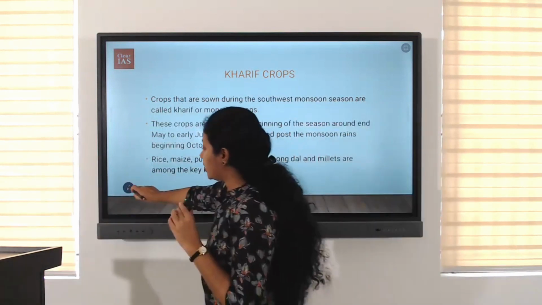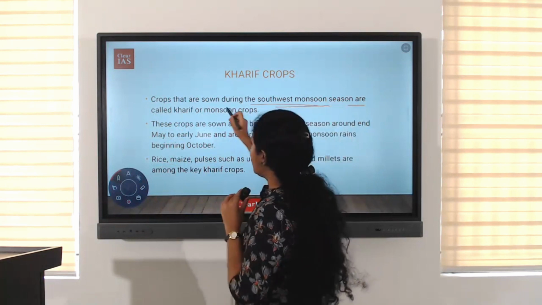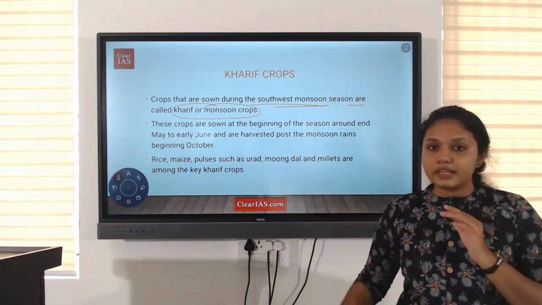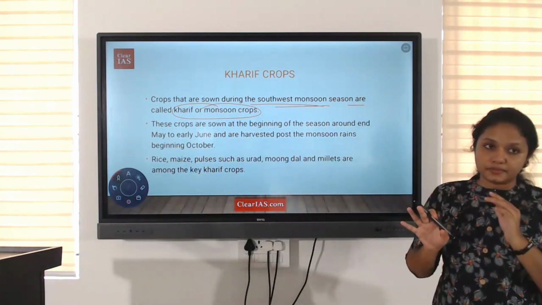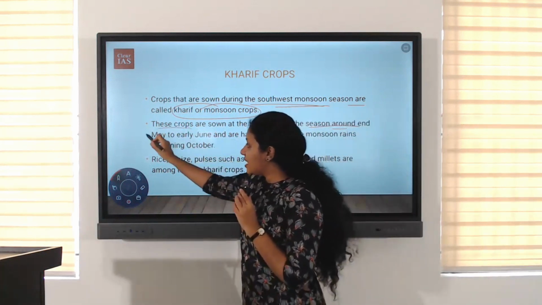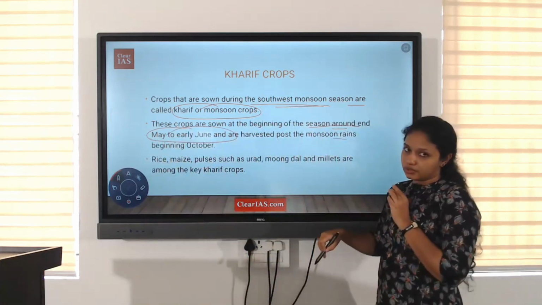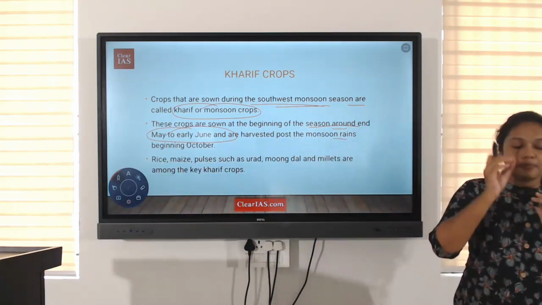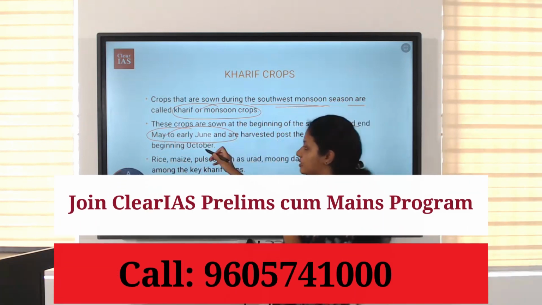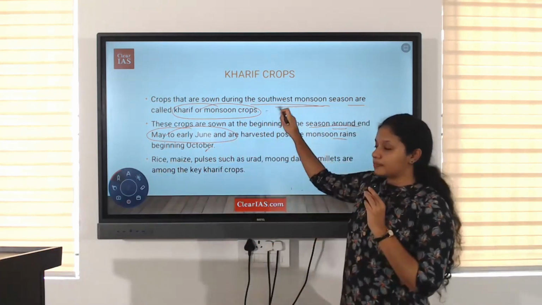For Kharif crops: crops sown during the southwest monsoon season are called Kharif crops or monsoon crops. These crops are sown at the beginning of the season, around the end of May to early June, and they are harvested post the monsoon, nearly in the beginning of October. Kharif means monsoon crops.